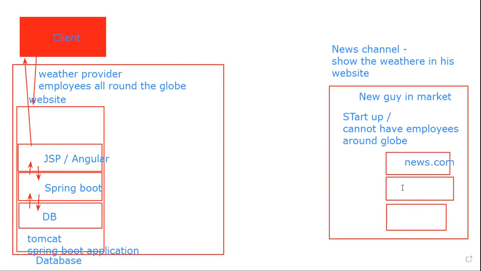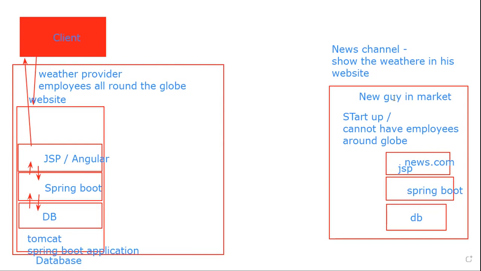News.com. So this is news.com JSP. And this is news.com's Spring Boot. And this is his own DB. This is his business. He has every news related information. Now he wants to show the weather. So now both of them have entered into a contract.